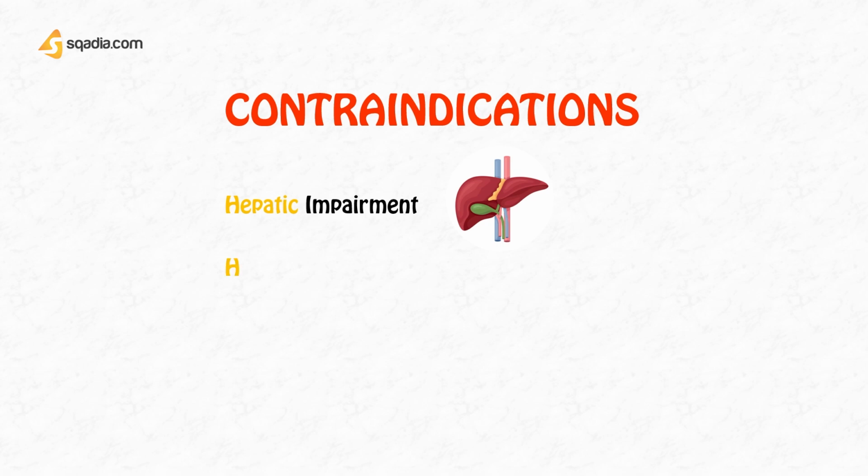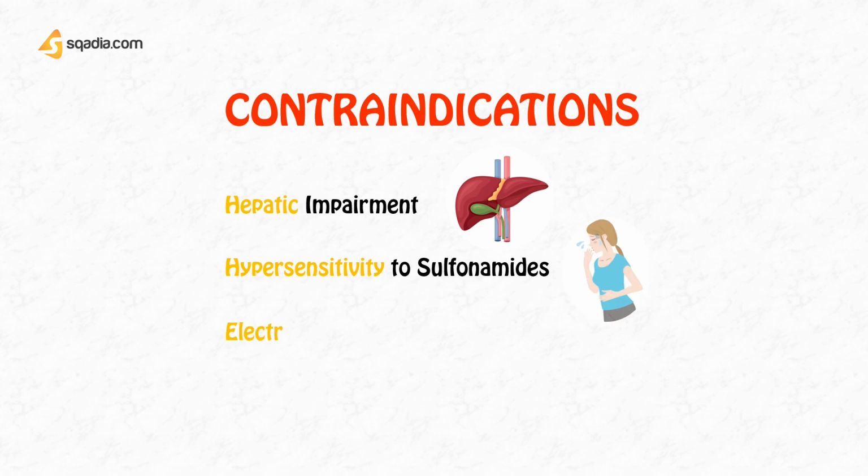Next is hypersensitivity to sulfonamides. If the patient has hypersensitivity to any sulfonamide drug, carbonic anhydrase inhibitors should not be given, because they are also sulfonamide derivatives and they can lead to serious allergic reactions in such patients. Next is electrolyte imbalance, because they are causing sodium excretion, potassium excretion, bicarbonate excretion, acidosis.